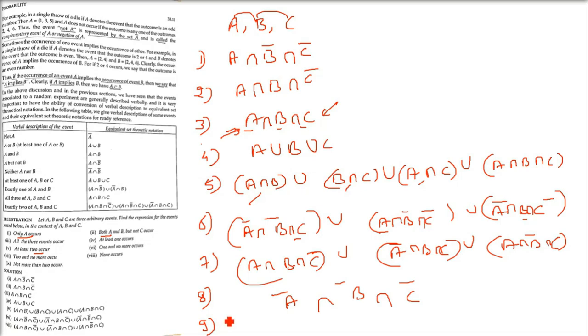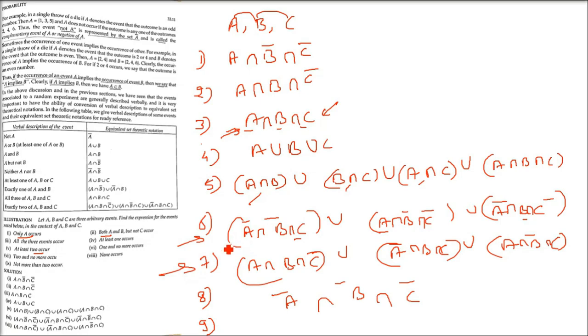Not more than 2 occurs. So what we'll do here is, not 2 happening we have seen already. And not 1 also we have to combine. So not 2 was this one, and not 1 also we have to combine. So the 6th and 7th we have to combine.